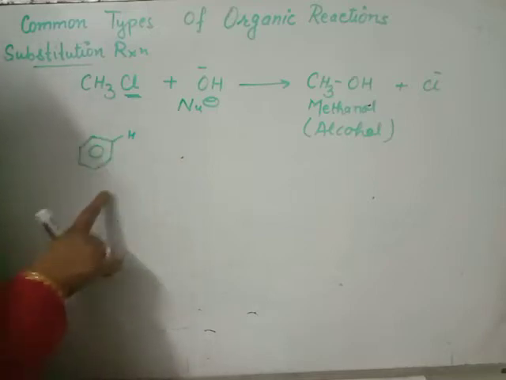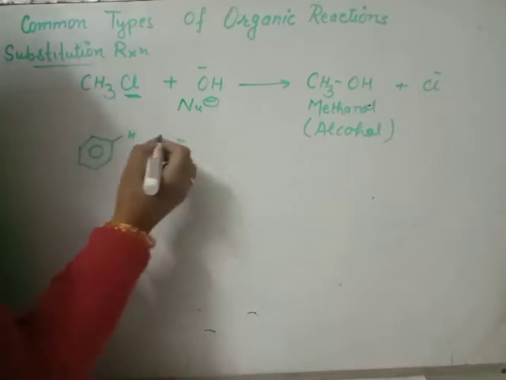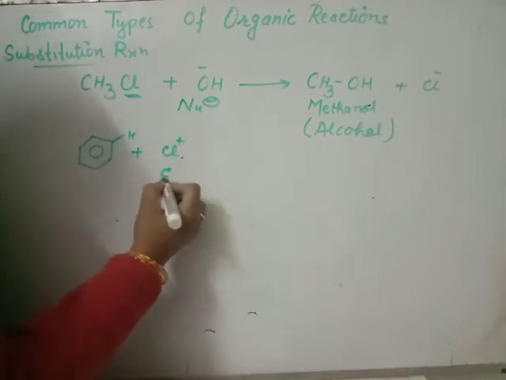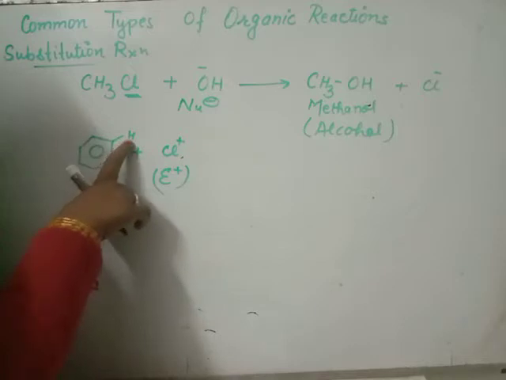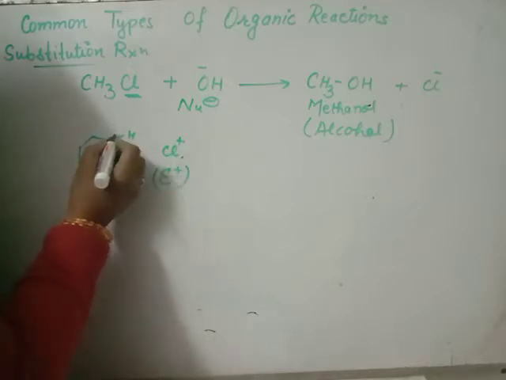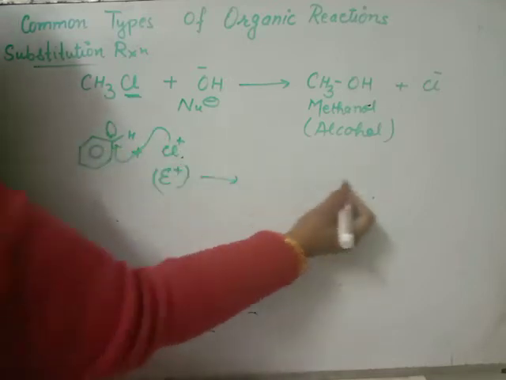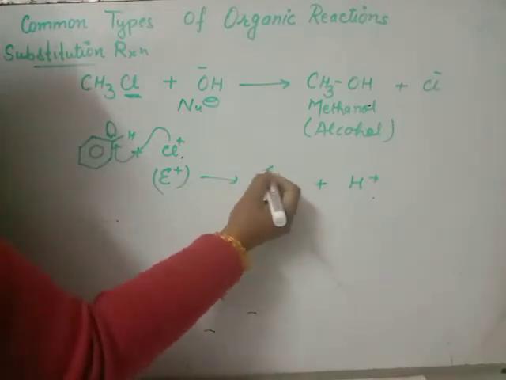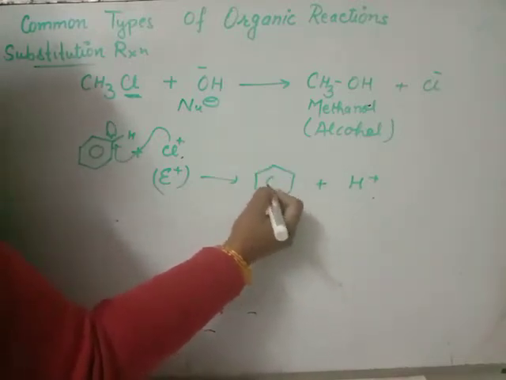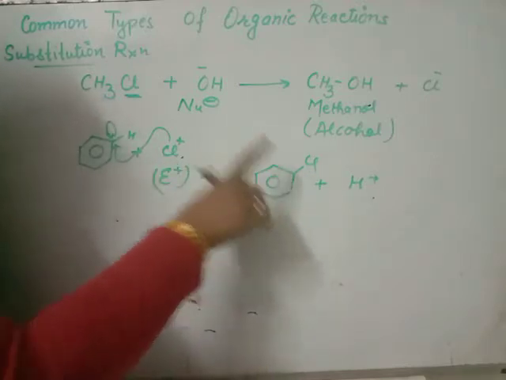Each carbon has one hydrogen. When any electrophile comes in contact with an aromatic compound, it will release H positive and attack over here like this. It will release H positive, and we have the electrophile on the benzene ring.